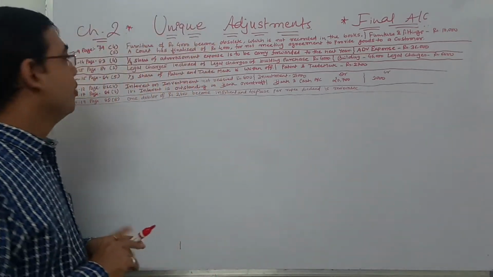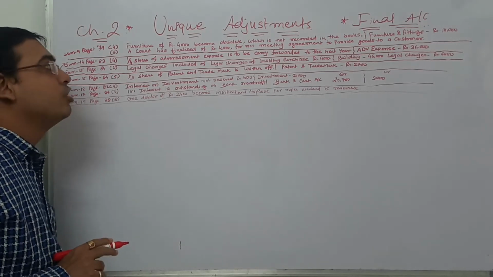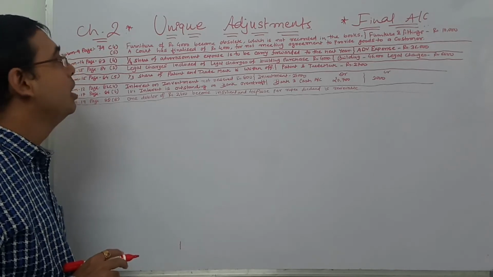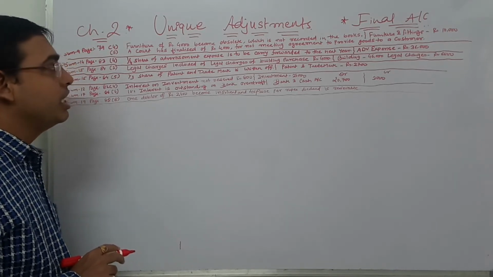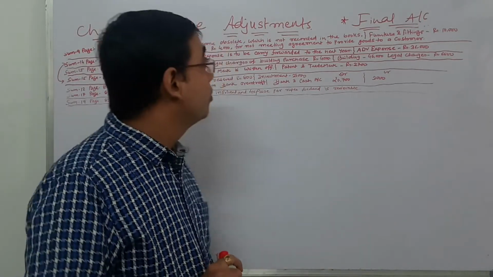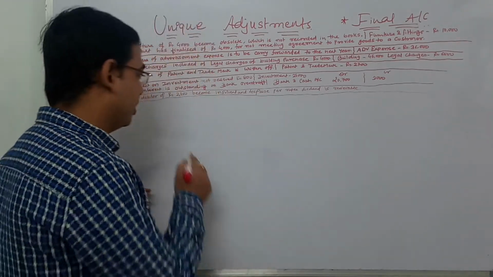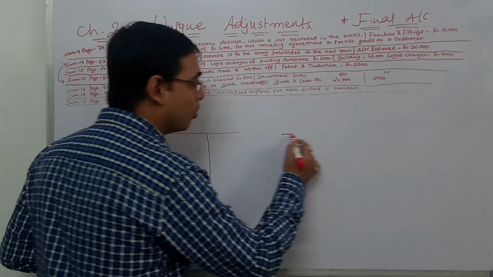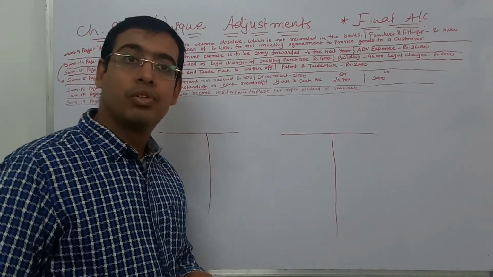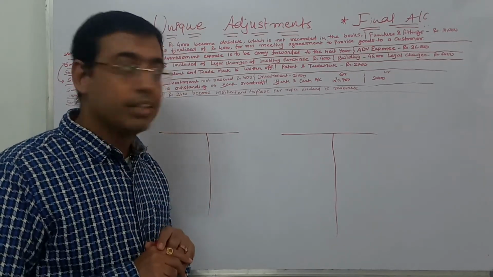Then the fifth one on the same page number 79: a court has finalized rupees 4,000 for not meeting the agreement to provide goods to the customer. It is actually a court matter. Somebody has sued you, asking why you have not provided goods according to the agreement. So in the court process, they have given you a fine of 4,000.